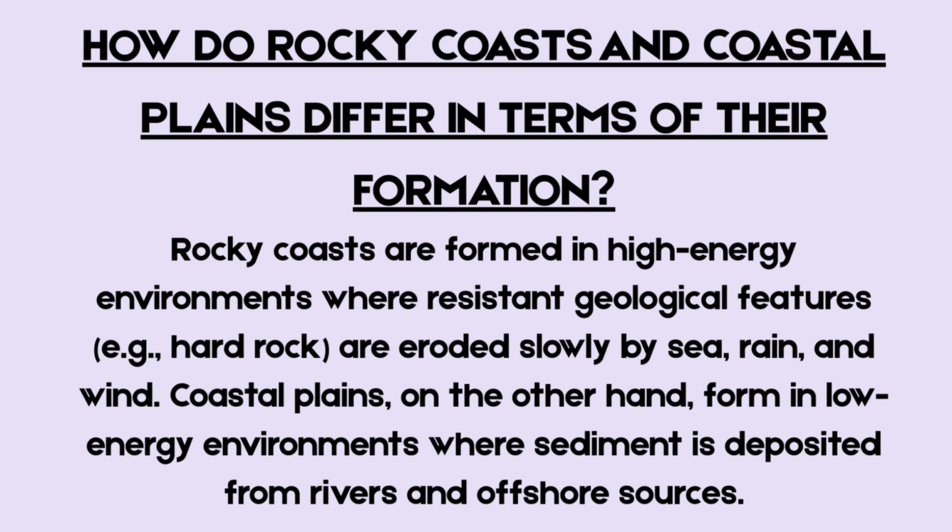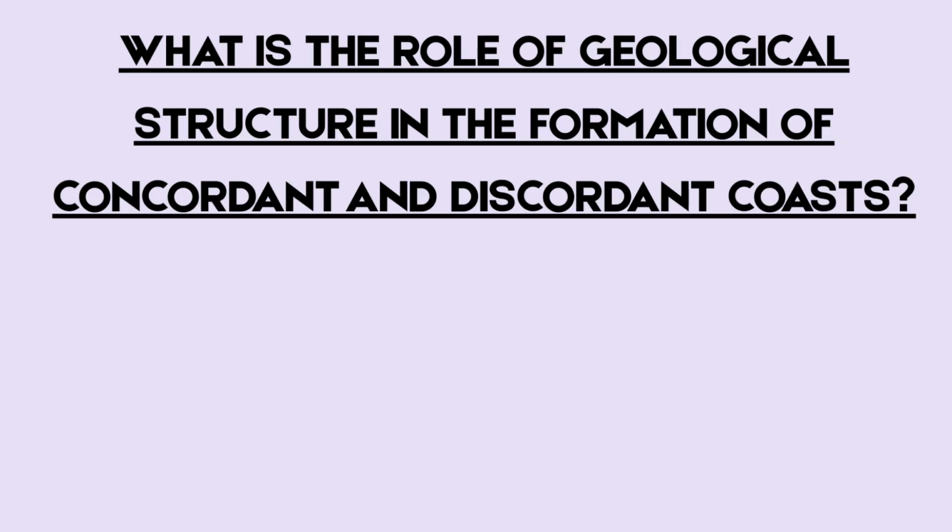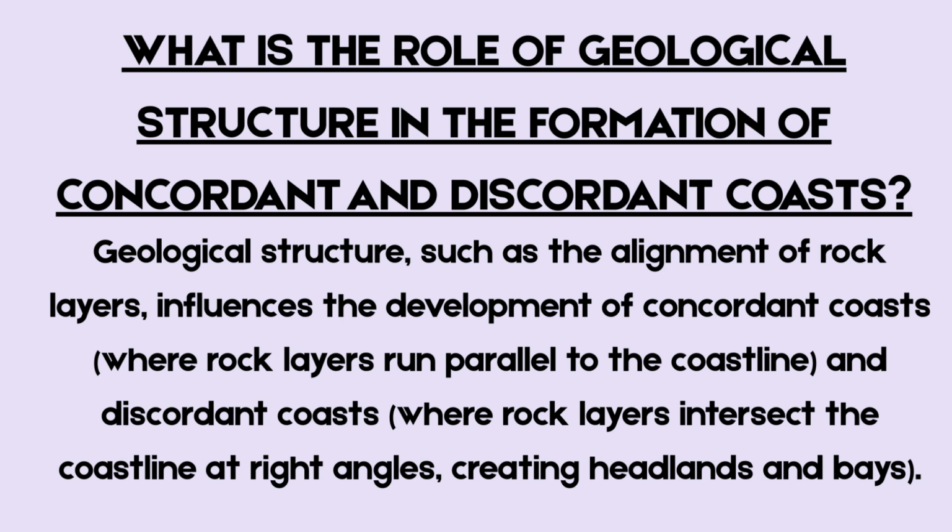sources. Question 4. What is the role of geological structure in the formation of concordant and discordant coasts? Geological structure, such as the alignment of rock layers, influences the development of concordant coasts, where rock layers run parallel to the coastline, and discordant coasts, where rock layers intersect the coastline at right angles, creating headlands and bays.